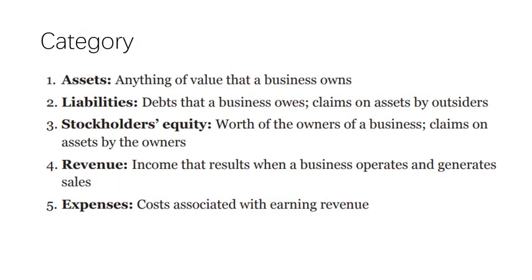There are 5 categories in accounting, which are assets, liabilities, stockholders' equity or shareholders' equity, revenue, and expenses. And we're going to discuss each of them in this lesson.